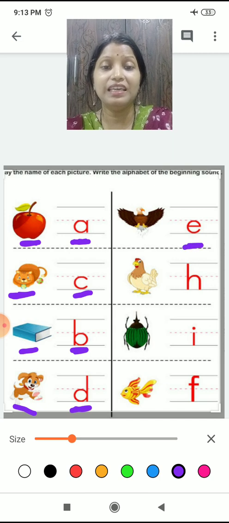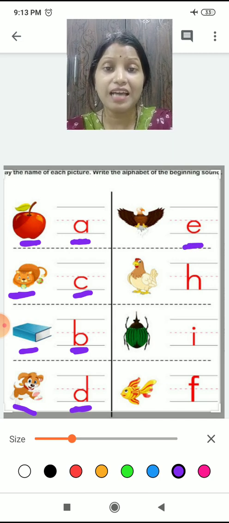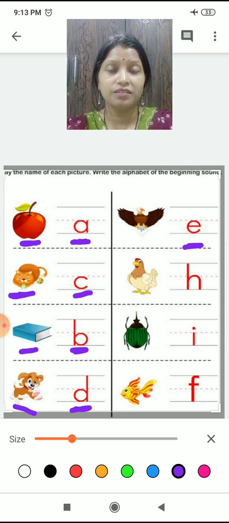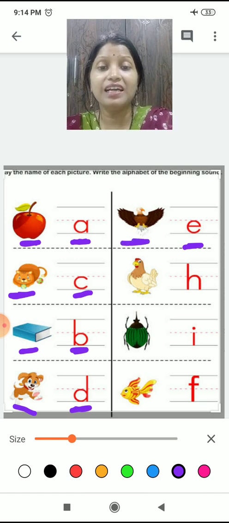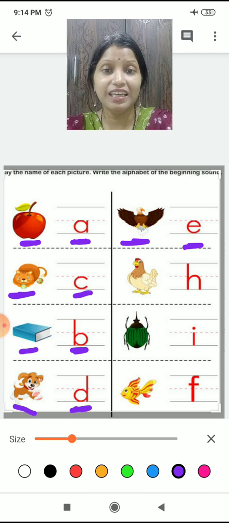Now children, E. What sound? E has two sounds. That is, E has sound of A, and also like we read it now, E is for elephant, right? Yes. And also E has the sound of E. E का और एक sound क्या है? E. So E is for eagle.